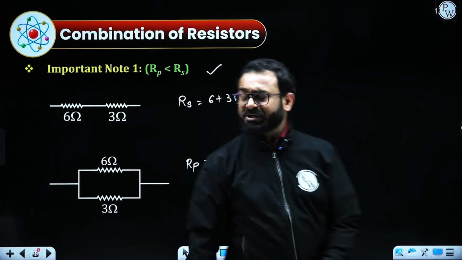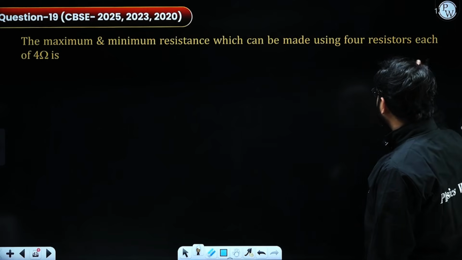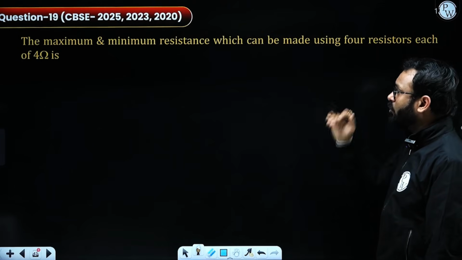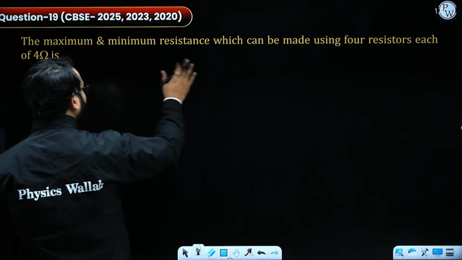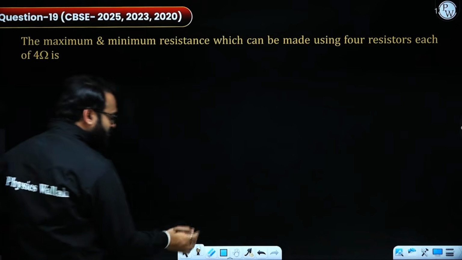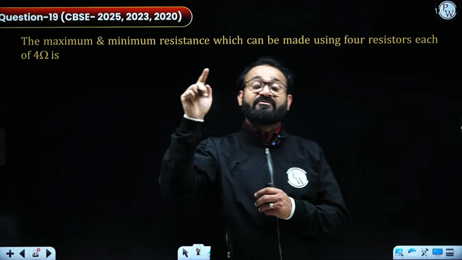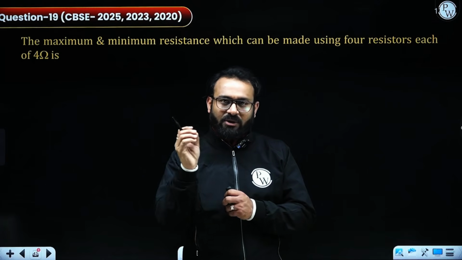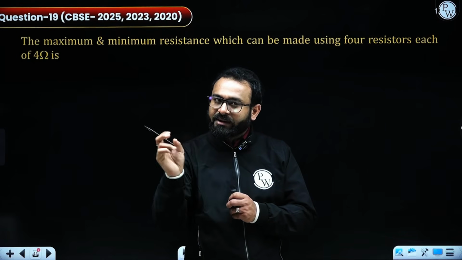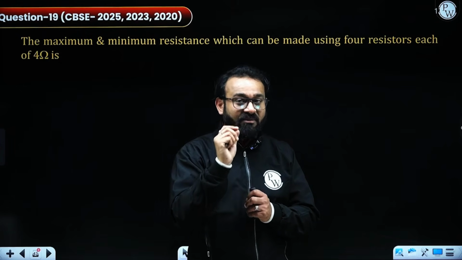The next question says: what are the maximum and minimum resistance which can be made using 4 resistors each of 4 ohm? This question has been asked 3 times. Now they are asking for the maximum and minimum value of the resistance. As I mentioned in the previous note, the maximum value can be obtained if the resistors are connected in series. But if they are connected in parallel, you will be getting the minimum value.